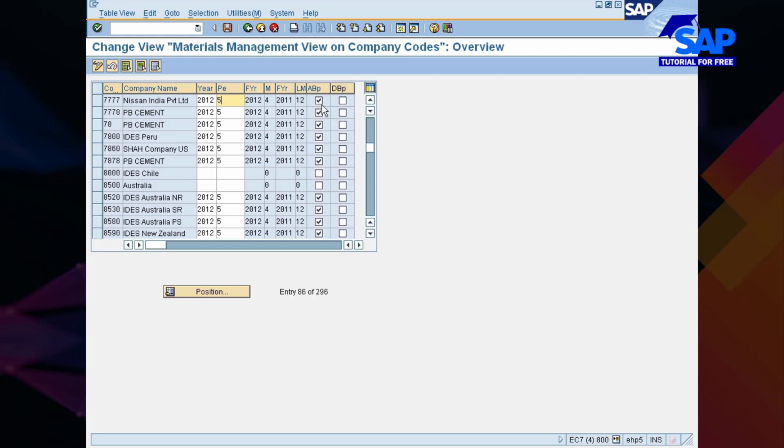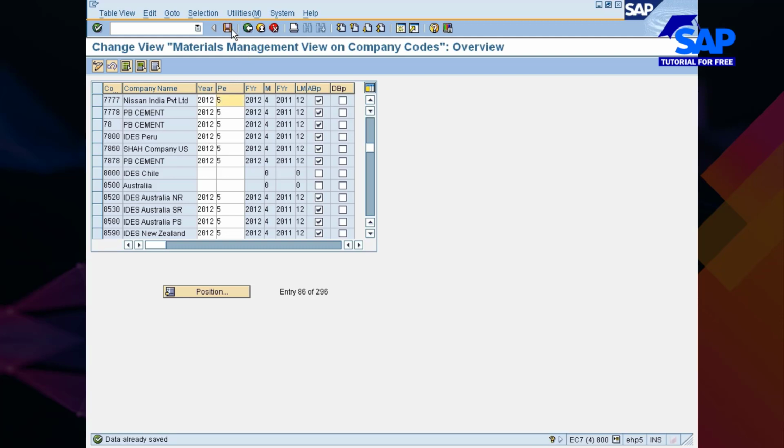Now, though you are in the month of May, you want to do the receipt in the month of April. If you want it that way, you have to have this allow back posting check. This check allows the user to post entries in the previous month. Only one month back posting is possible. If you go to DBP, that is not possible. Ideally, in 99.99% of cases, allow back posting is there for all customers.